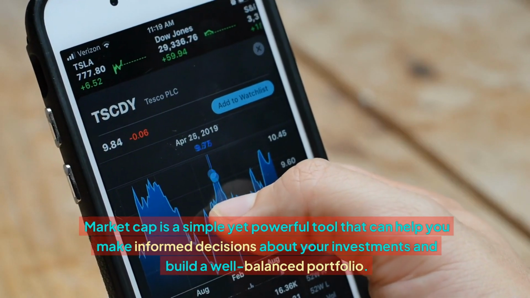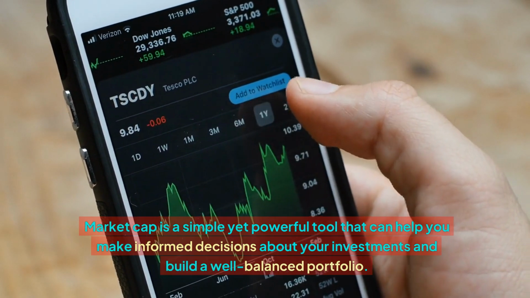Market cap is a simple yet powerful tool that can help you make informed decisions about your investments and build a well-balanced portfolio.